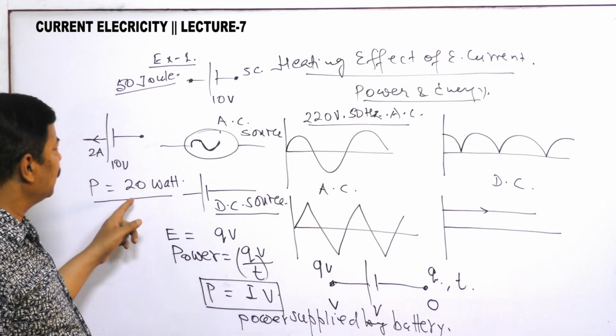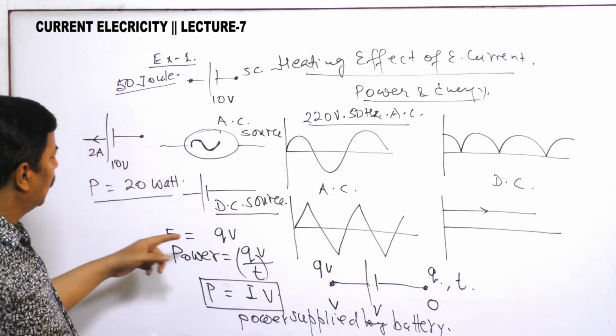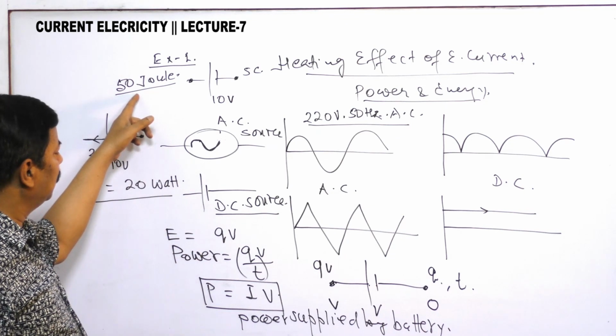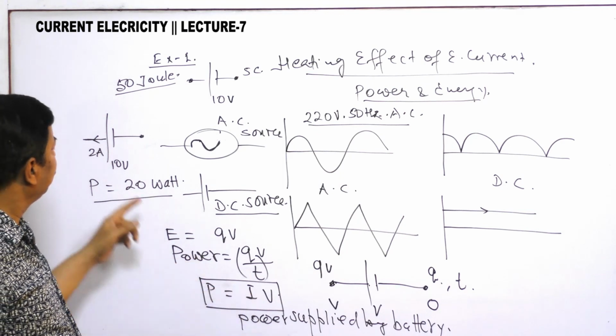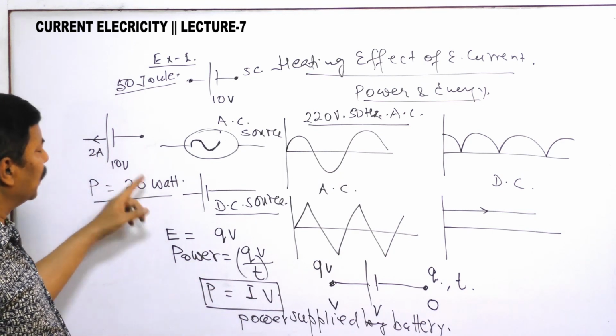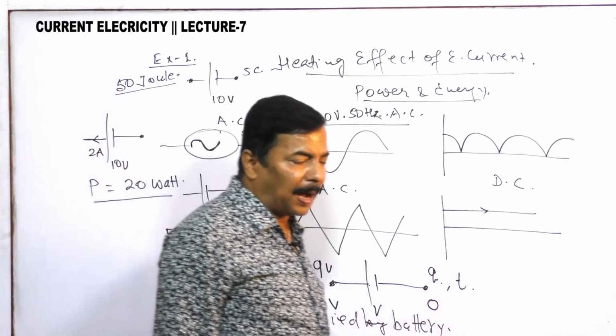Here there is no need of joule; here it is power, I into V, that is 2 into 10, 20 watt. So this is the way you have to understand power.